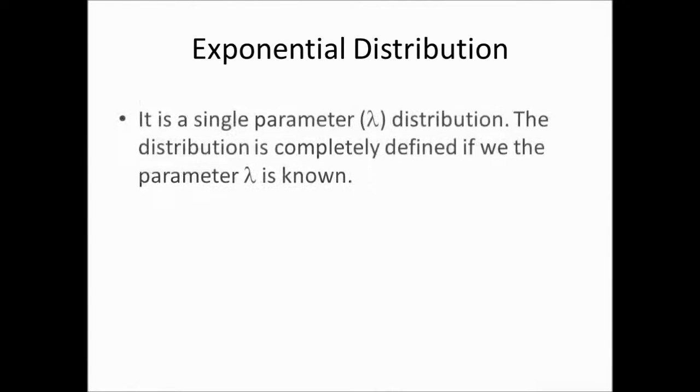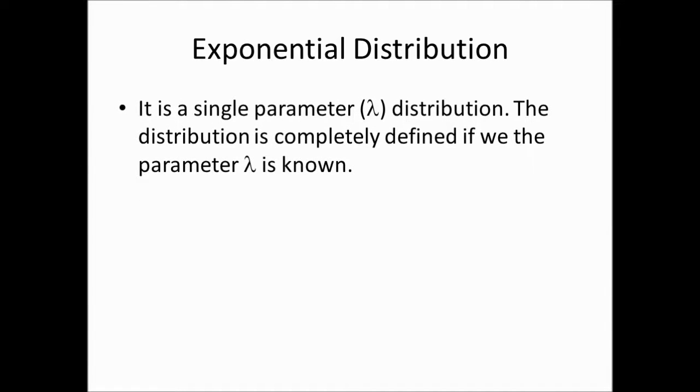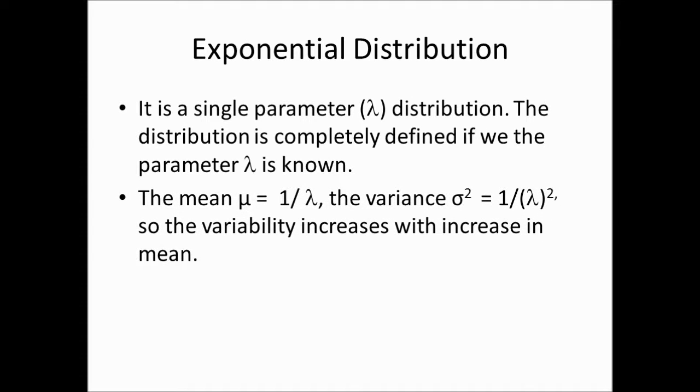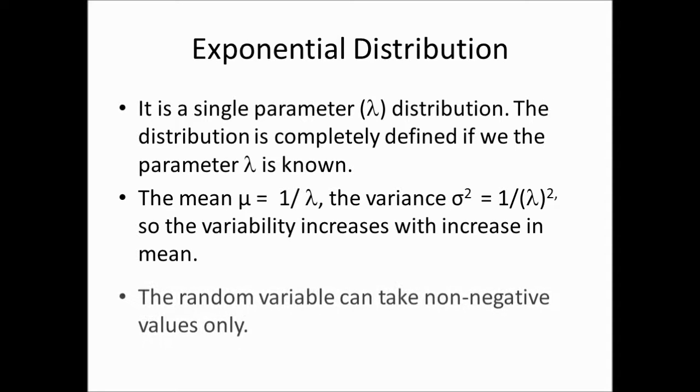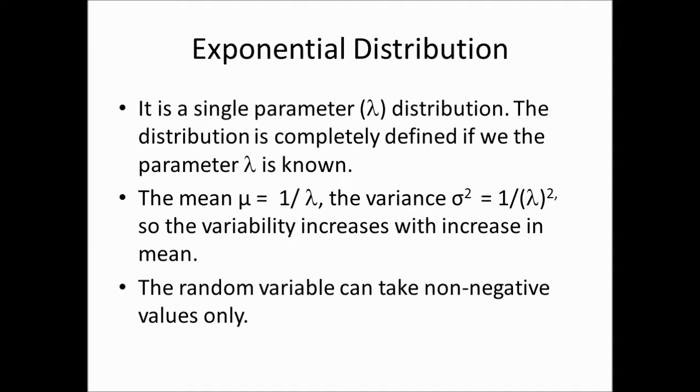That makes sense. Now, the exponential distribution is a single-parameter distribution. Once you define λ, the distribution is completely defined. The mean of the distribution is given by 1/λ, and the variance is given by 1/λ². So as you can see, the variability increases with an increase in the mean. The random variable, as defined in this case, can take on non-negative values only.